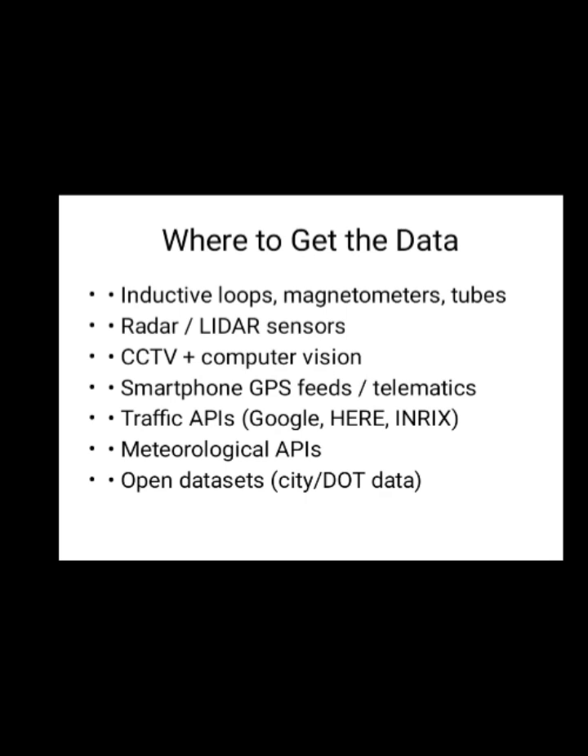Where to get the data? Radar and LiDAR sensors are becoming more common due to their accuracy in detecting multiple vehicle types. CCTV cameras combined with computer vision allow automated counting, classification and incident detection. Smartphones, GPS and telematics provide large-scale probe-based speed and travel time data. Traffic APIs like Google, HERE and INRIX offer real-time traffic flow and incident information.